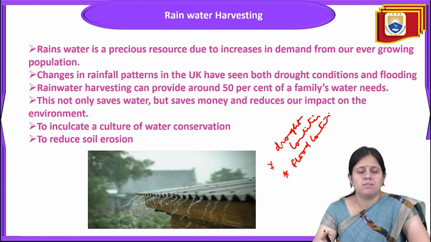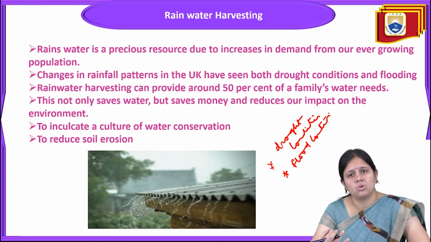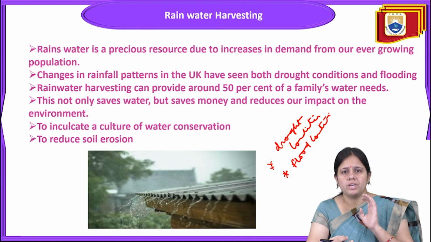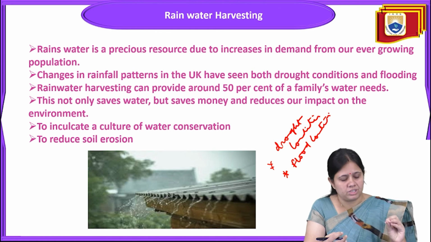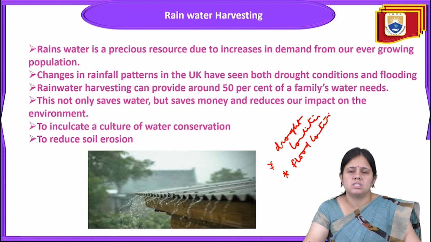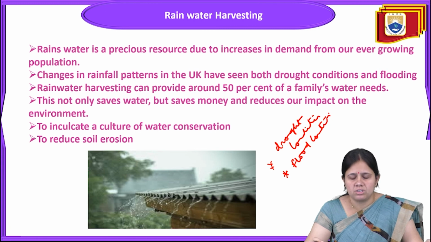Rainwater harvesting can provide around 50% of a family's water needs. It not only saves water but also saves money and reduces our impact on the environment. To inculcate a culture of water conservation, it will reduce soil erosion. Rainwater harvesting has many advantages and is very beneficial for the conservation of natural resources.